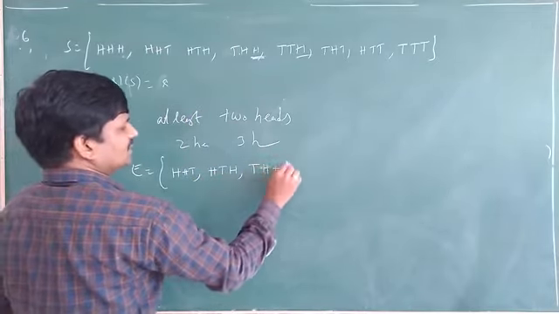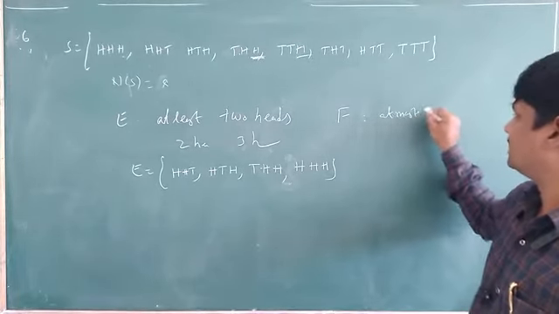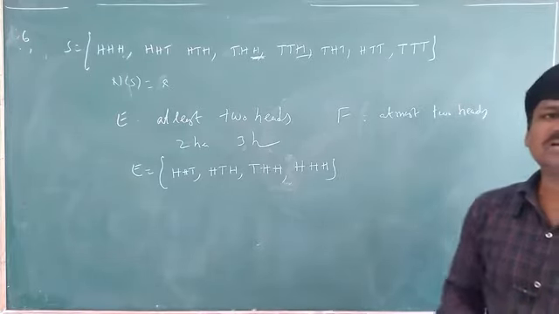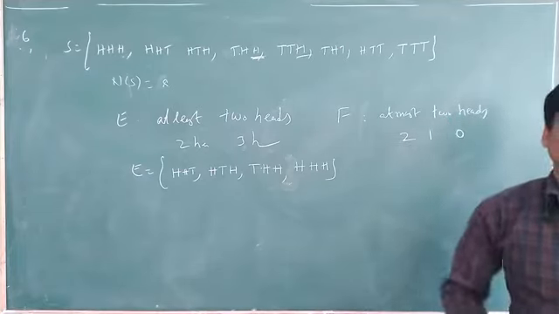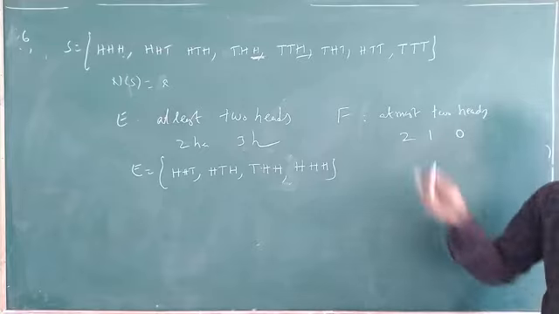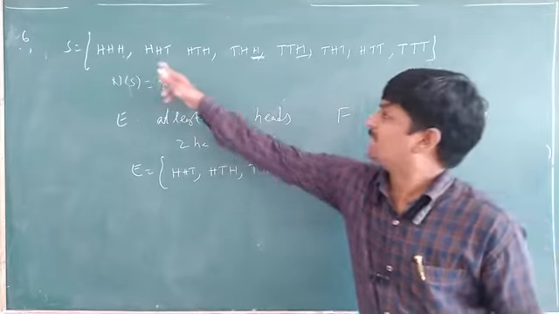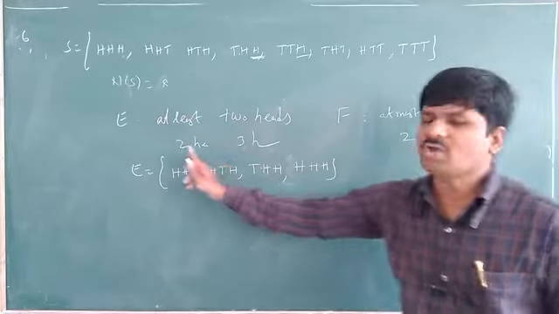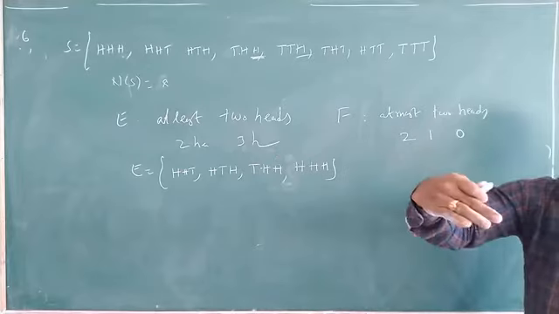Next, what is F given here? At most 2 heads. At most 2 heads means maximum 2 heads, next 1 head, next 0 heads. Are you understanding or not? At least means from minimum, minimum to maximum. At most means from maximum to minimum.